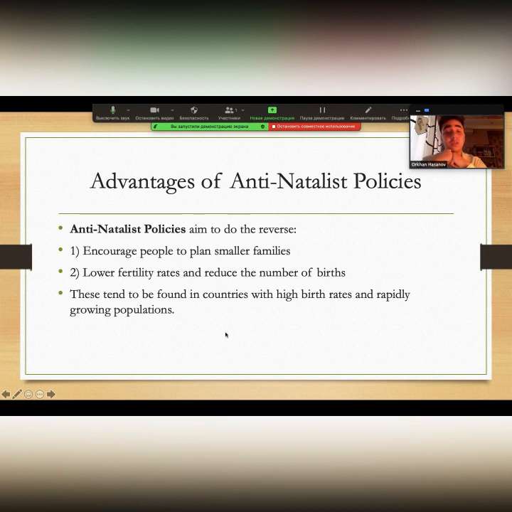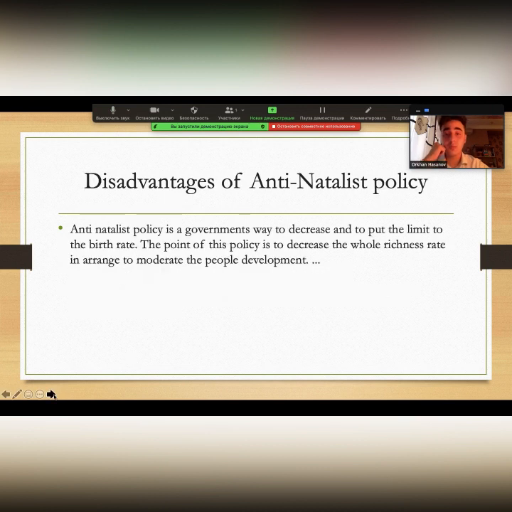Advantage of antinatalist policies. Antinatalist policies aim to do the reverse. Encourage people to plan smaller families, lower fertility rates, and reduce the number of births. These tend to be found in countries with high birth rates and rapidly growing populations. Disadvantages of antinatalist policy.